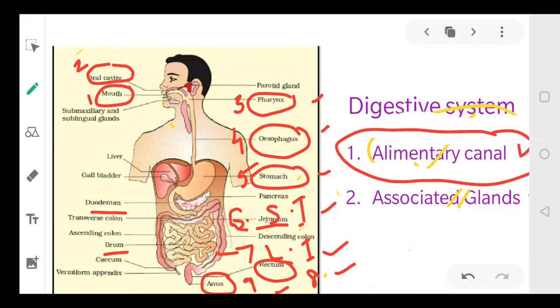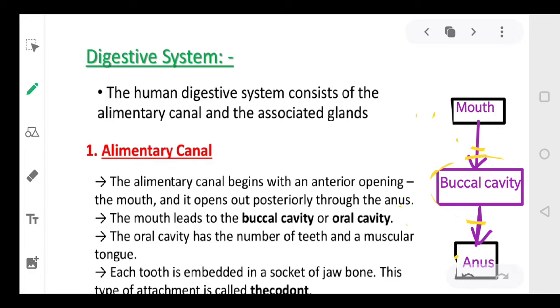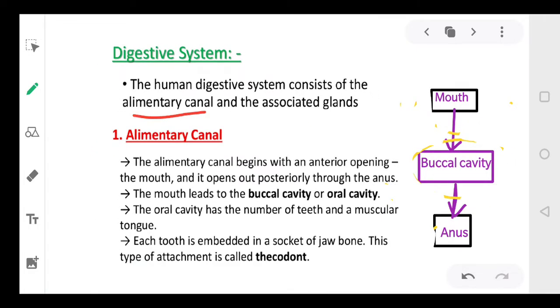Your digestive system is comprised of the alimentary canal and the associated glands. The alimentary canal begins with the opening called the mouth and ends with the opening called the anus. The mouth leads to the buccal cavity, which is also called the oral cavity. You take your food in the mouth, and from the mouth the food goes to the buccal cavity or oral cavity.